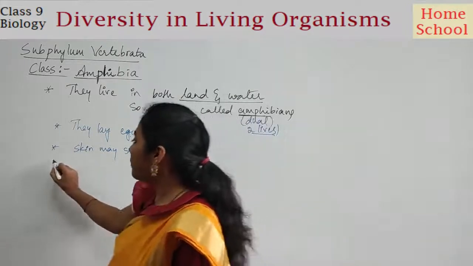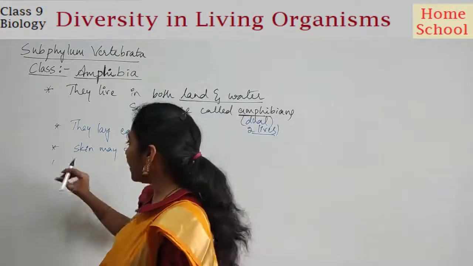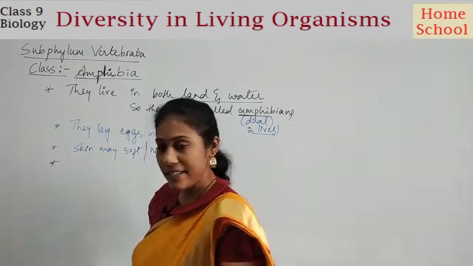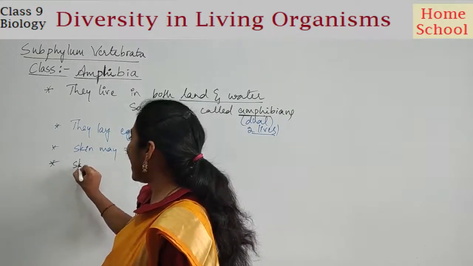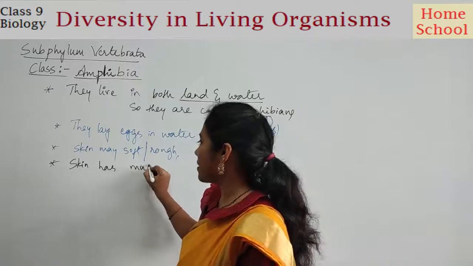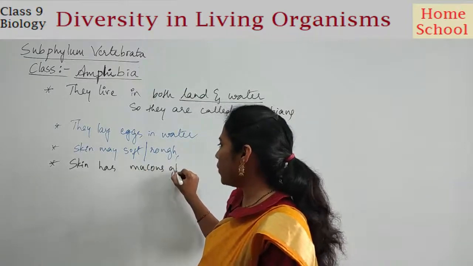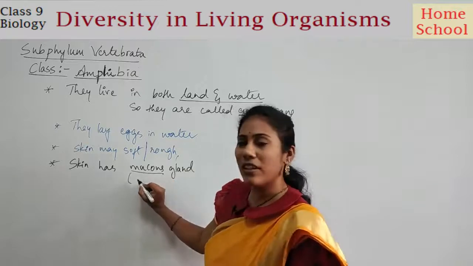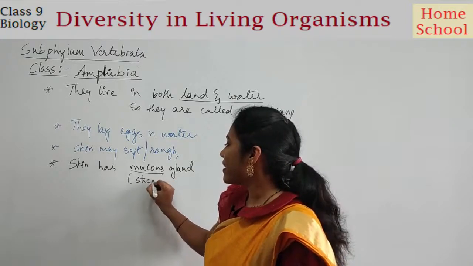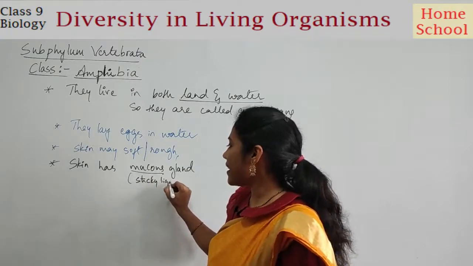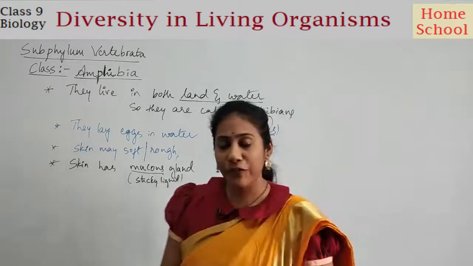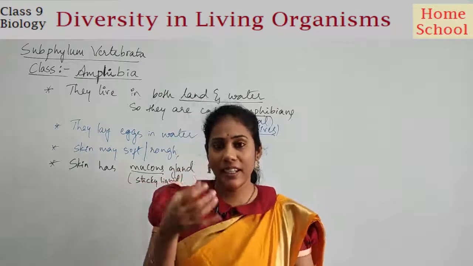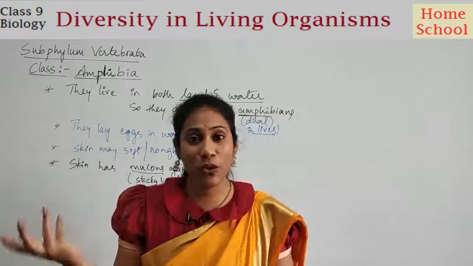Okay. And a very important point here you have to remember is skin has mucus glands. So what do you mean by mucus? Mucus is a sticky liquid. Say for example, when we have a cold, we get a colorless sticky liquid from our nose, isn't it?